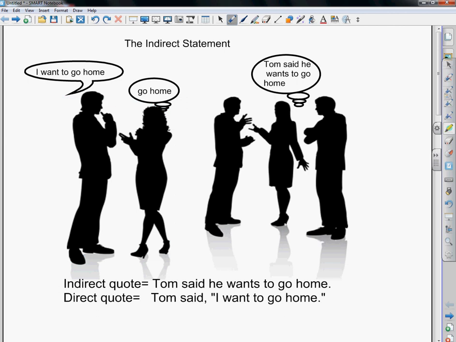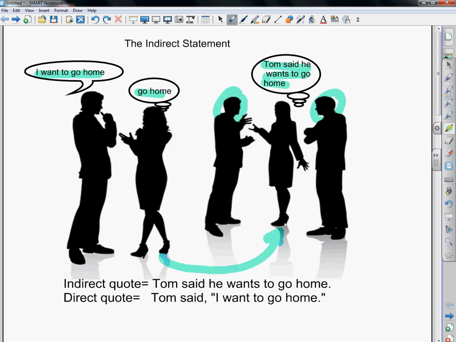What happens is Tom here, he's going to say, I want to go home. And Sally tells him, well, go home. And Sally comes over here and she's going to do a little bit of gossiping. And she's going to tell Bob and Joe, you'll never believe what Tom said. Tom said he wants to go home.